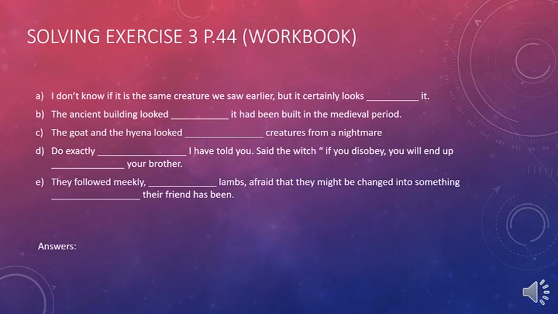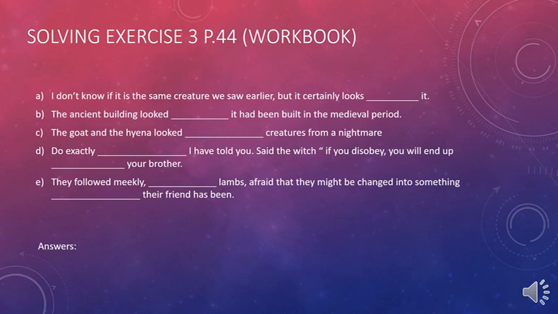Here is the exercise on page 44 in your workbook. It's exercise number 3. I wanted to solve it with you to show you that it's really easy to differentiate between these two words, as and like. So to start with the first one, I don't know if it's the same creature we saw earlier, but it certainly looks dash it. Notice here we have it. What would the solution be in your opinion? I'll give you the answers by the end of it.